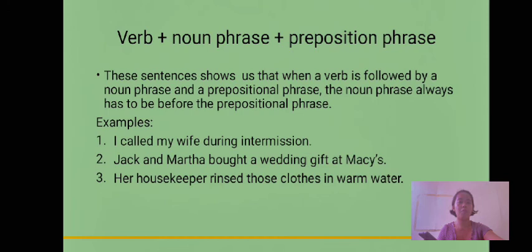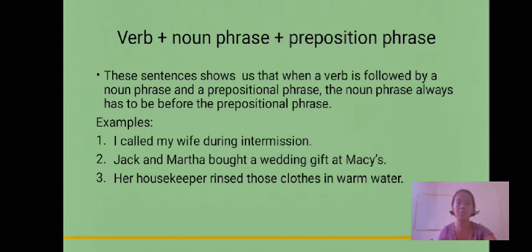What we must always remember is that the verb must be on the first part of the sentence or verb phrase. Here in example number 1, called is the verb, my wife is the noun phrase, and during intermission is the prepositional phrase. So we will underline "called my wife during intermission."